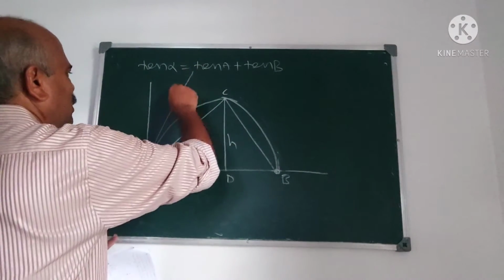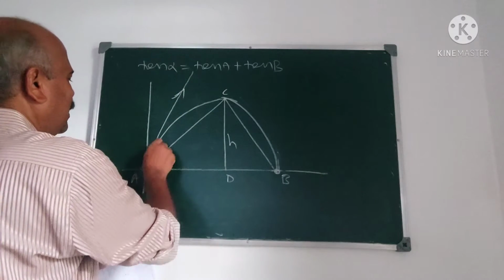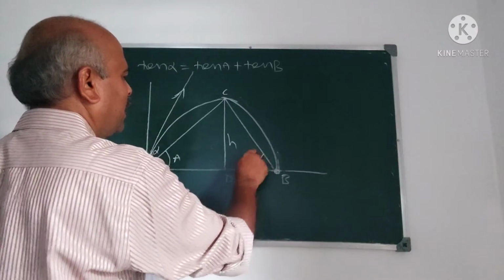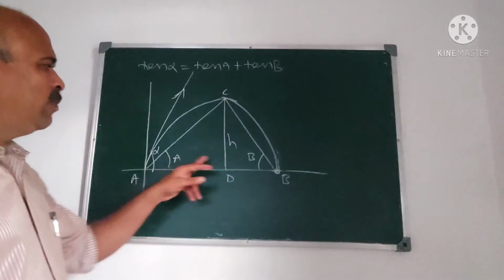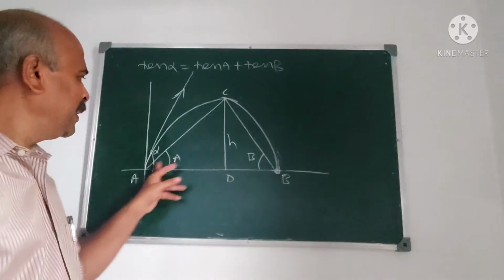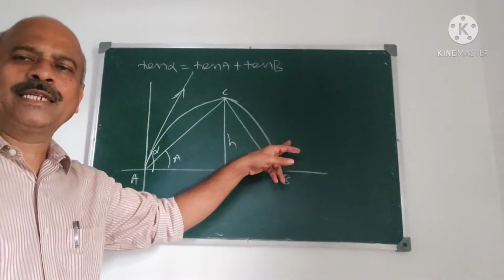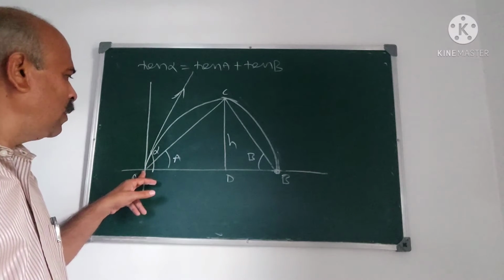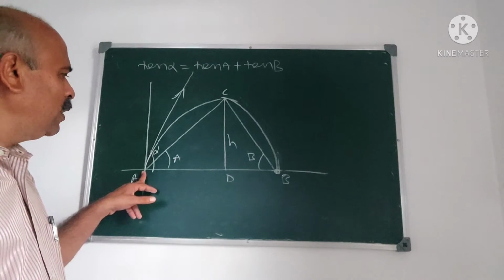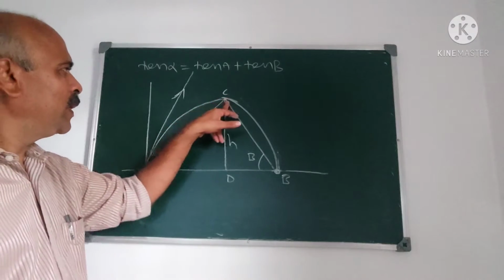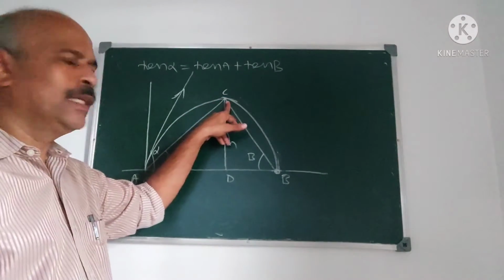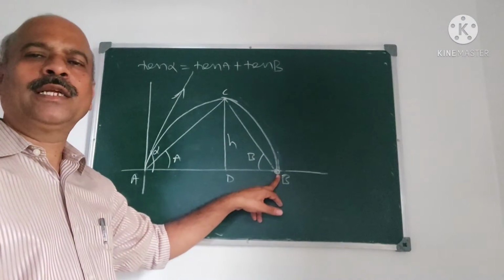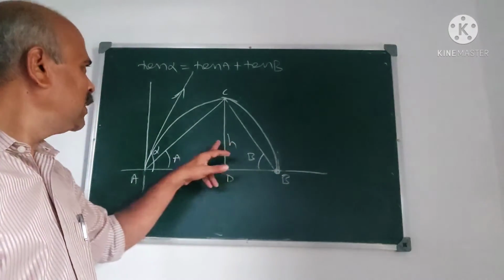What is given? The angle of projection is alpha. This angle is alpha. Base angles are A and B. These are given. The shape of the trajectory is like this. It starts from one vertex and reaches a height like this. It is also another vertex of the triangle and reaches the point B. This is another vertex. Now H is the height.